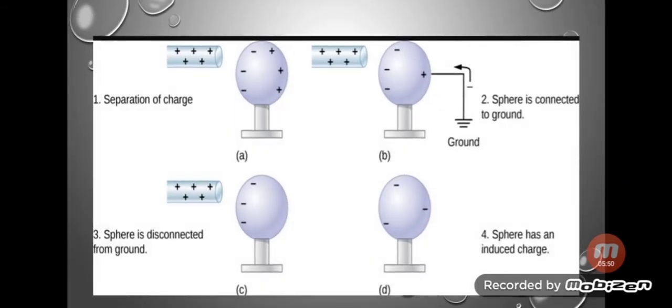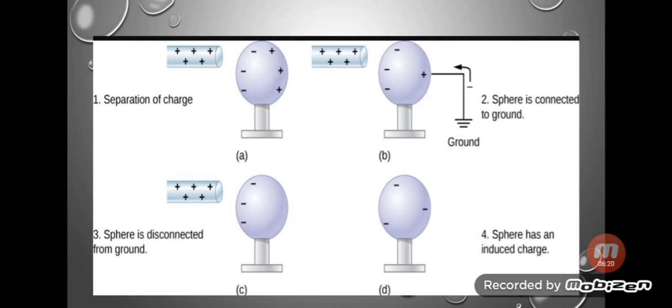Next is charging by induction. If an uncharged object is brought near but not in contact to the charged object, it acquires the charge opposite to that of the charged object. And this method of charging an uncharged object by bringing it near to the charged object is called charging by induction.